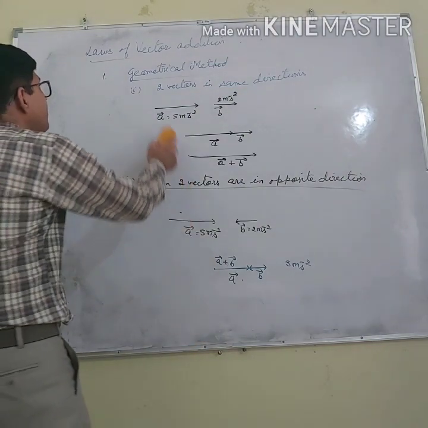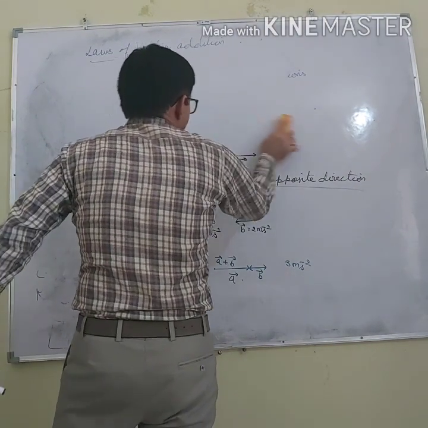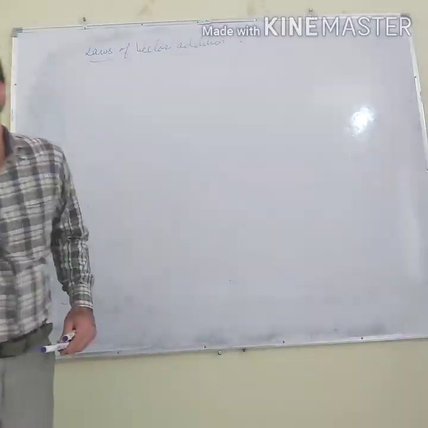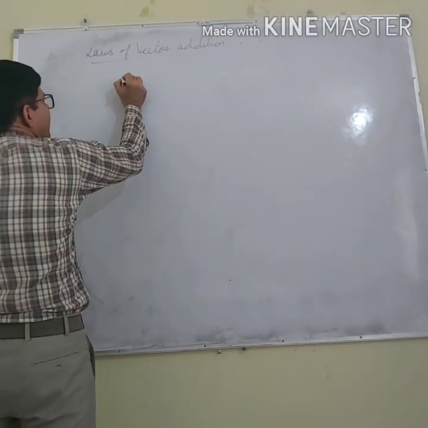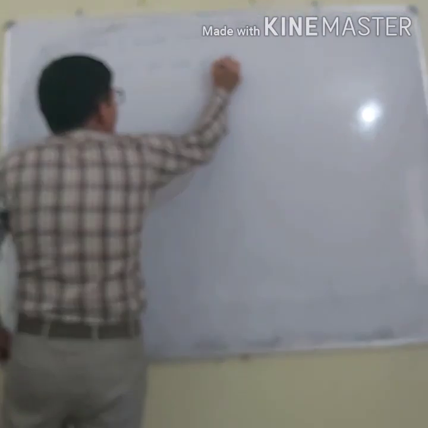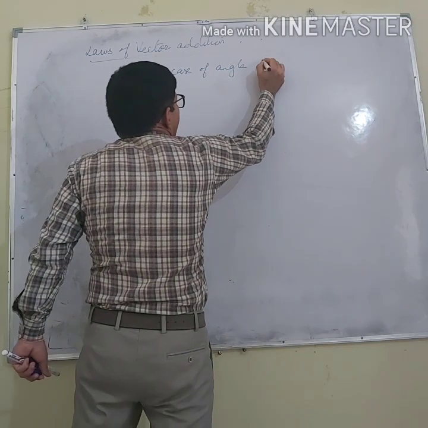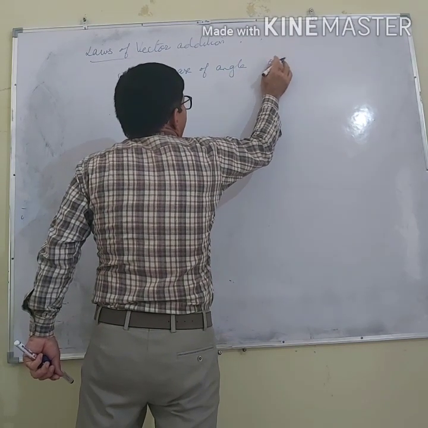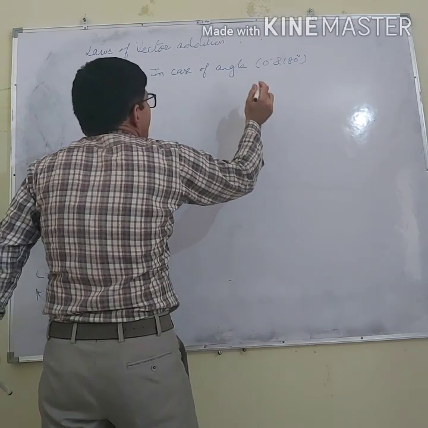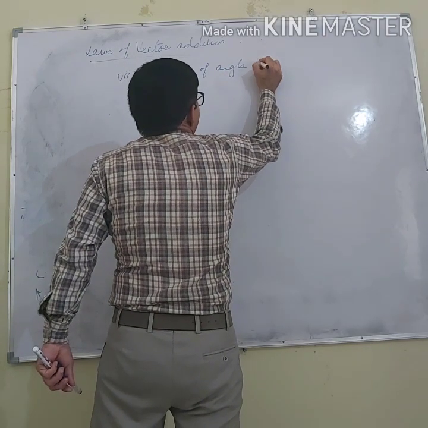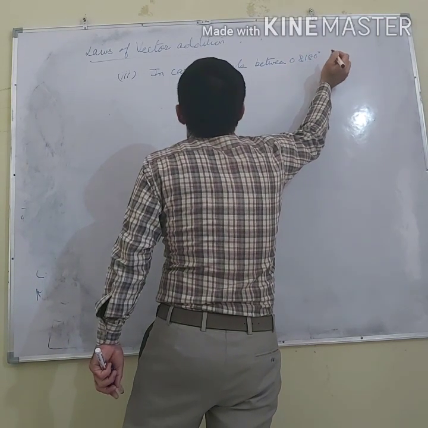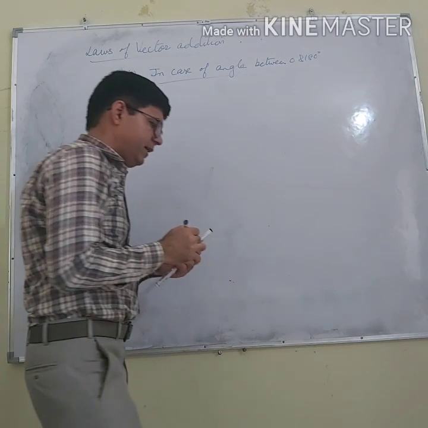Next is, if vectors make some angle with each other, in case of an angle between 0 and 180 degrees, what will happen in that case?